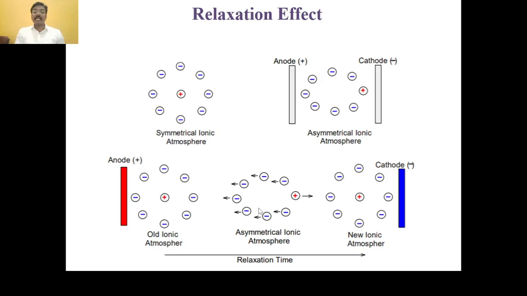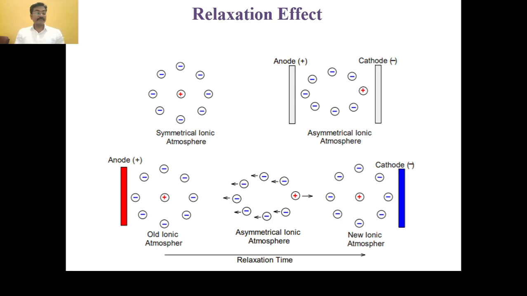The ionic atmosphere of negatively charged ions is left behind to disperse, while a new ionic atmosphere is under formation in front of it. But the new ionic atmosphere is not formed at the same rate at which the old one disperses, and the latter takes more time, and this is called the relaxation time.